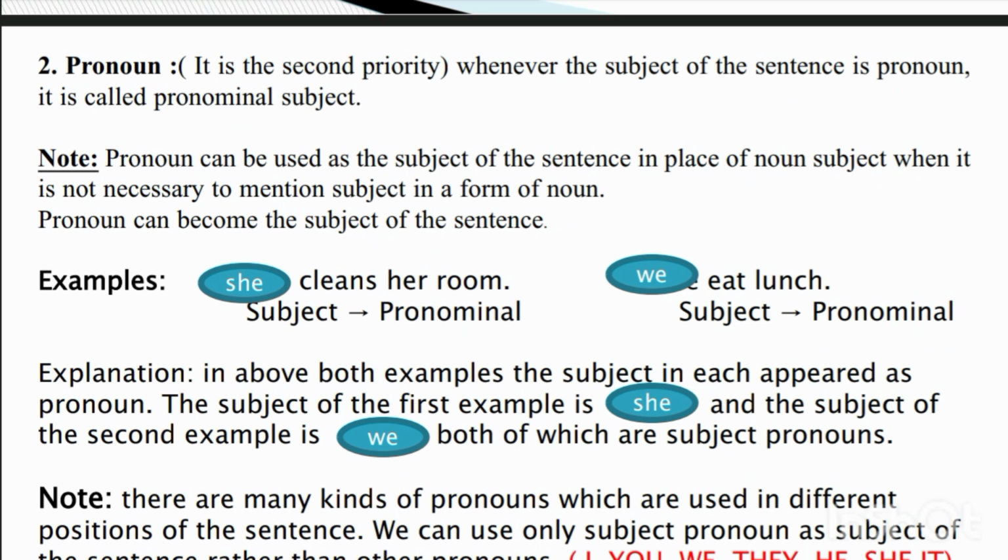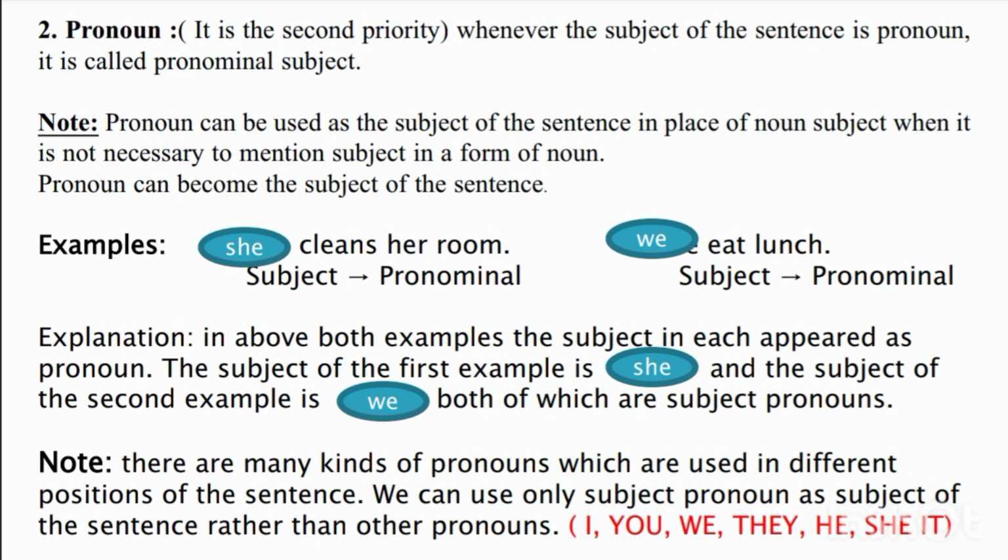A pronoun can be used as the subject of the sentence in place of a noun when it is not necessary to mention the noun. So a pronoun can become the subject of the sentence.